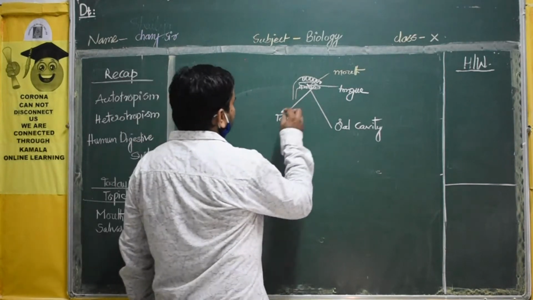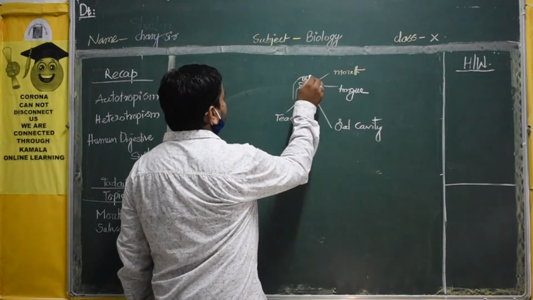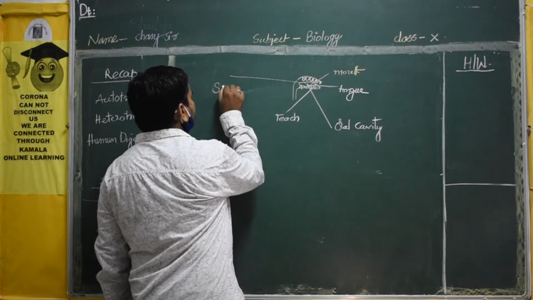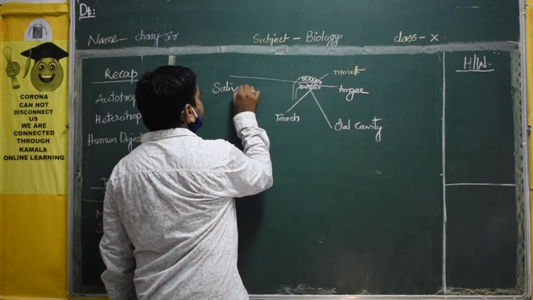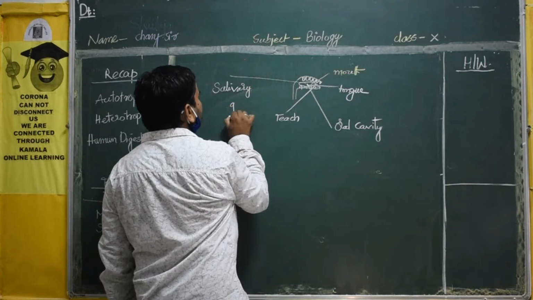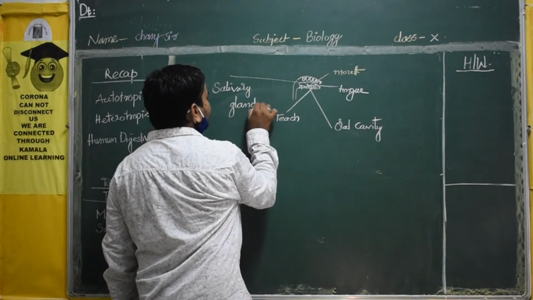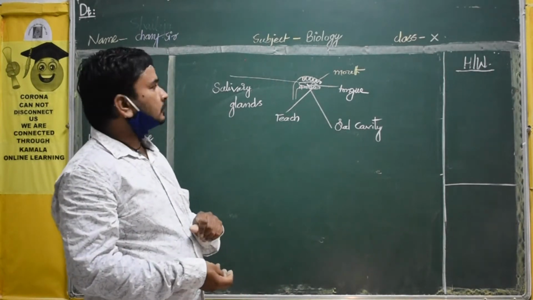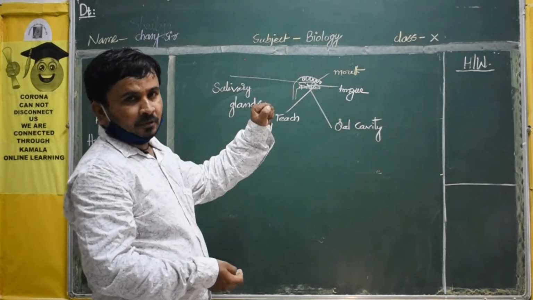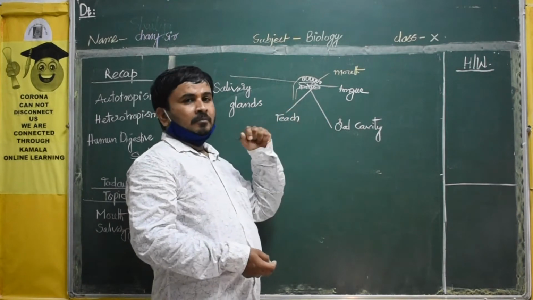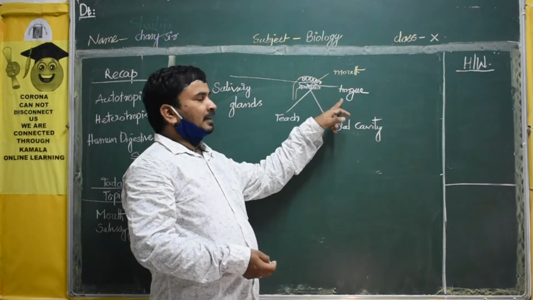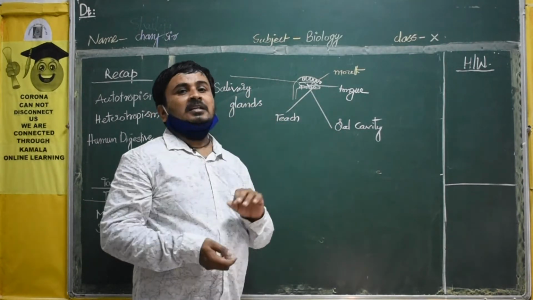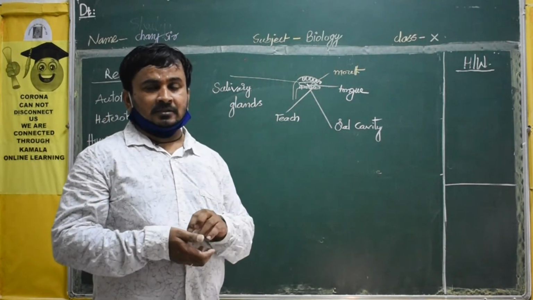Not only that, we can see some glands. Those glands are called salivary glands. Remember all these things, very important. If you open the mouth, we can see teeth, tongue, and also the oral cavity. And inside, some glands will be there. Those are called salivary glands.